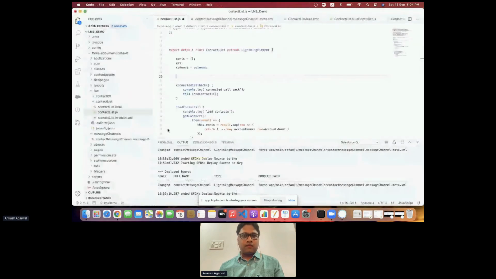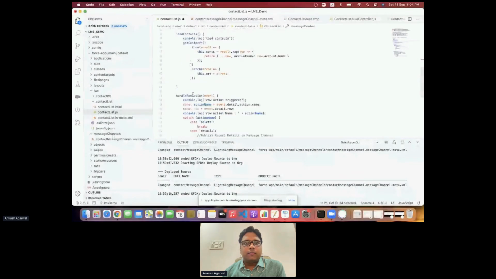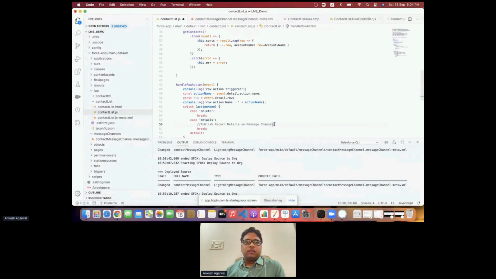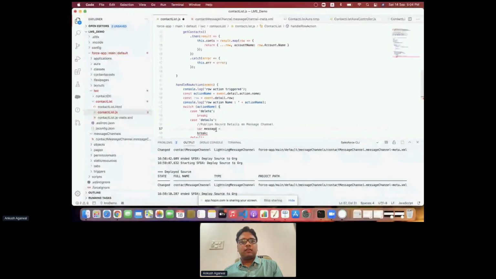So this way we have to define it at the rate via and then message context, and we can define a variable over here, and we'll be using this message context while publishing the message. So to publish the message, first we have to create a message, and in our case we have this row, and from this row we'll fetch the row ID, and we'll create a variable which is holding the message.